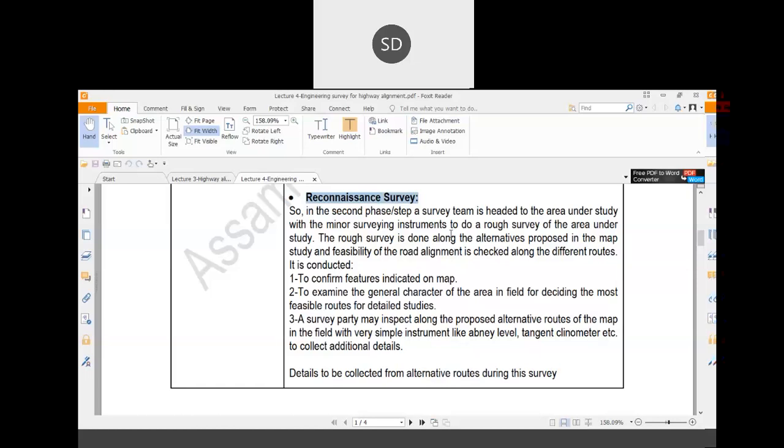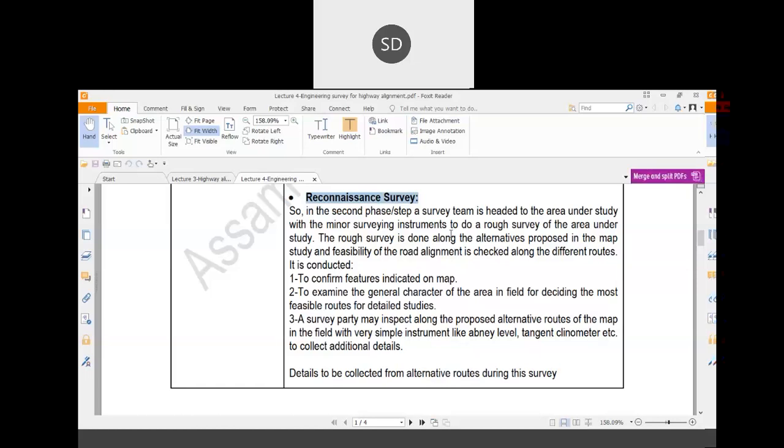From the 10 to 12 alternative routes, you will decide, based on the geophysical features of that area, that 4 or 5 roads are suitable for your detailed survey.